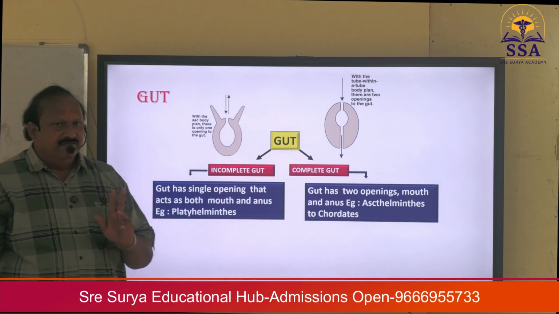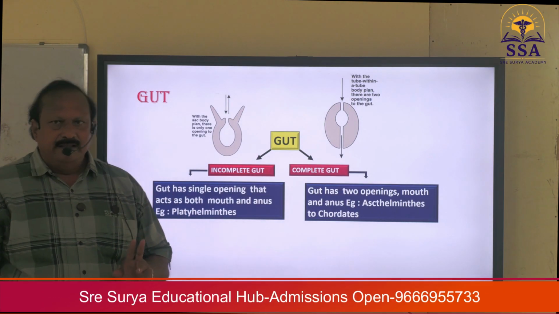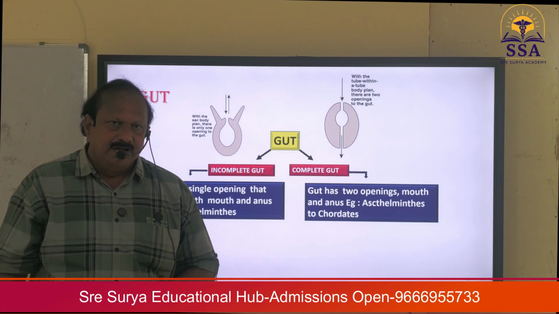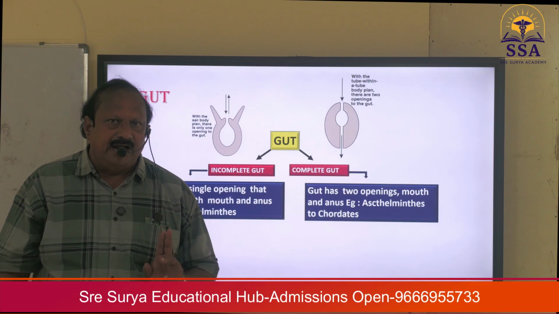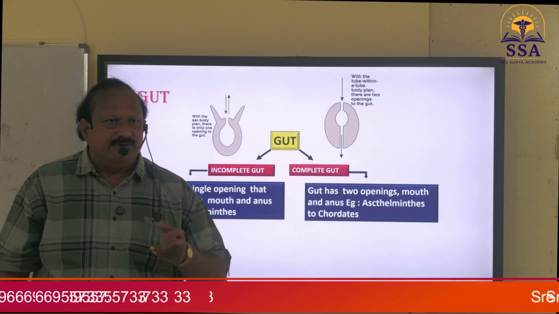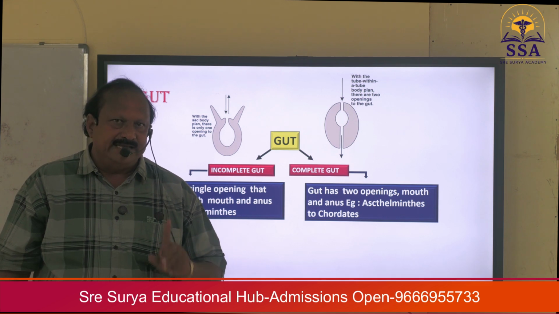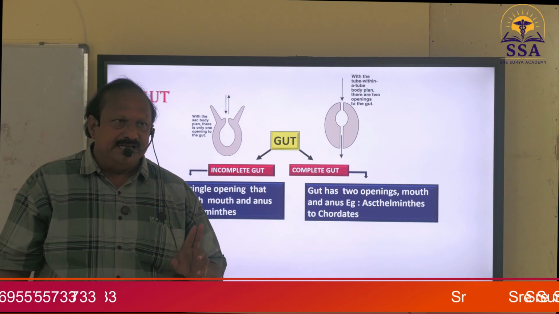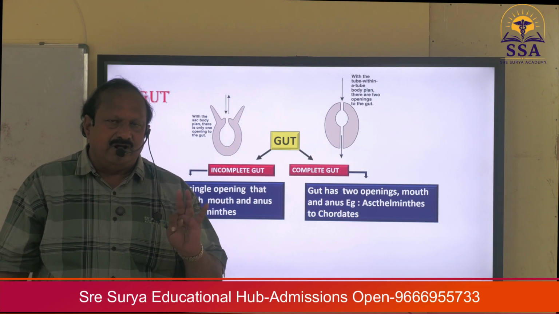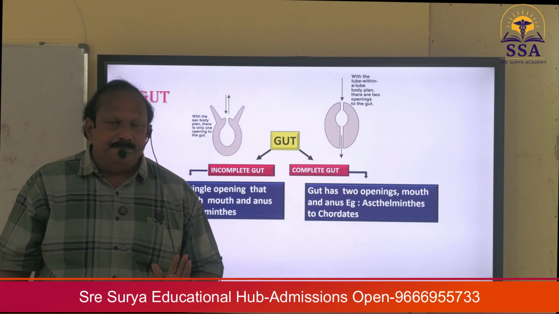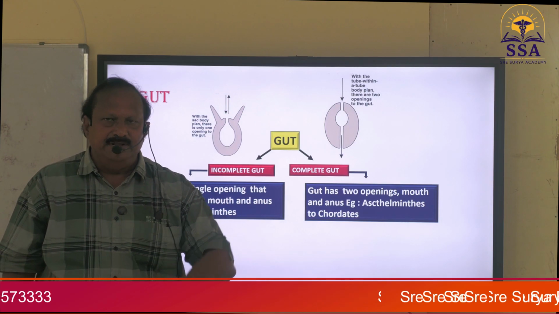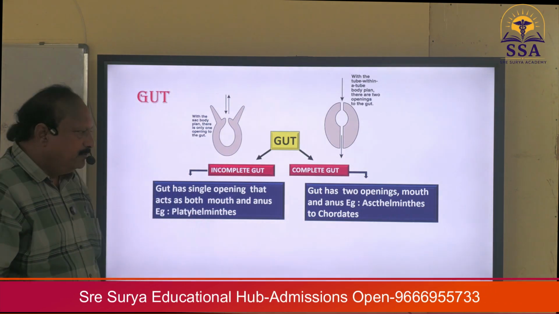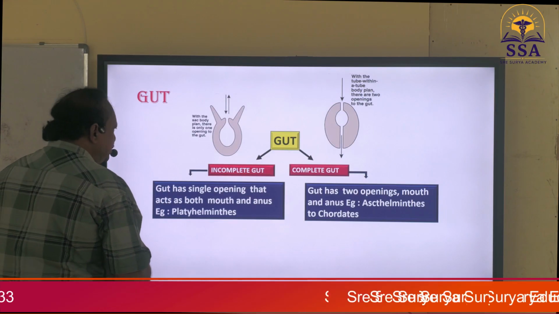My dear students, one point is clear to our mind: based on the gut, animals are divided into two groups. There are some animals which have incomplete gut, and some which have complete gut. Incomplete gut has a single opening, complete gut has a double opening. Incomplete gut is found in Cnidaria, Ctenophora, Platyhelminthes, whereas complete gut is present from Aschelminthes to chordates, up to man. Okay. Now, my dear students, you will get one more question like this.